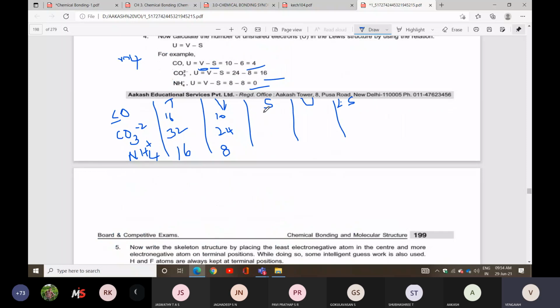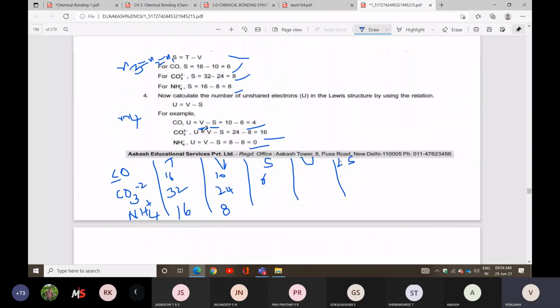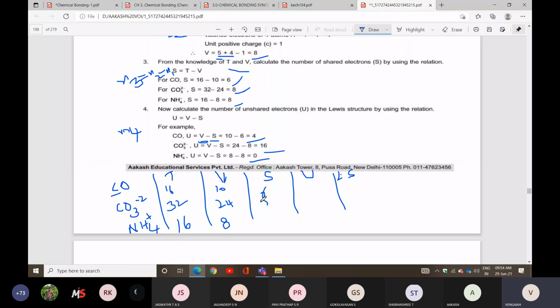Then S condition, what you can do? T minus V. Nothing but 16 minus 10, you can get 6. 32 minus 24, you can get 8. 16 minus 8, so again you can get 8. Okay? Yes. So what is the meaning of T? What is the meaning of V? What is the meaning of S?